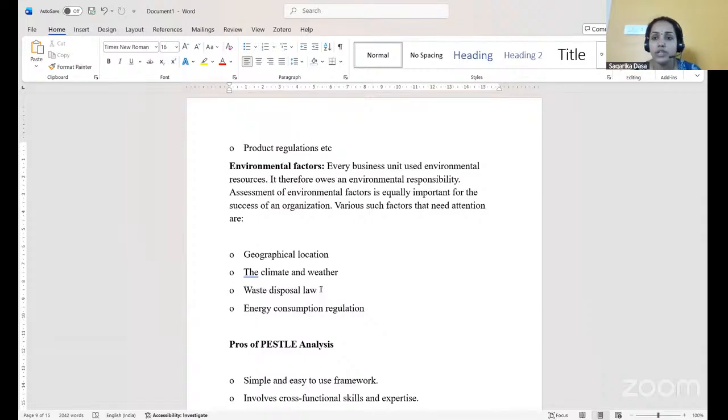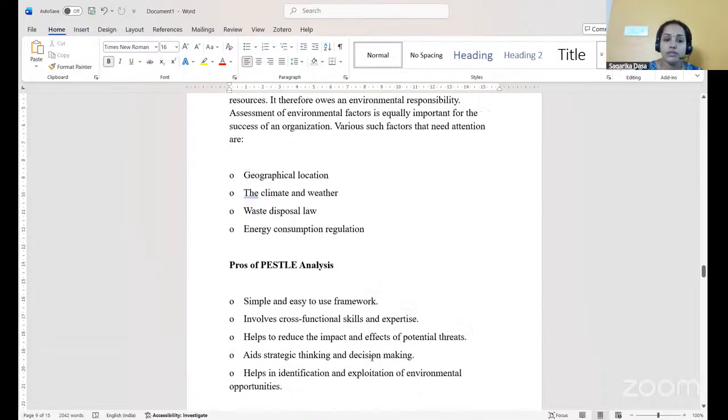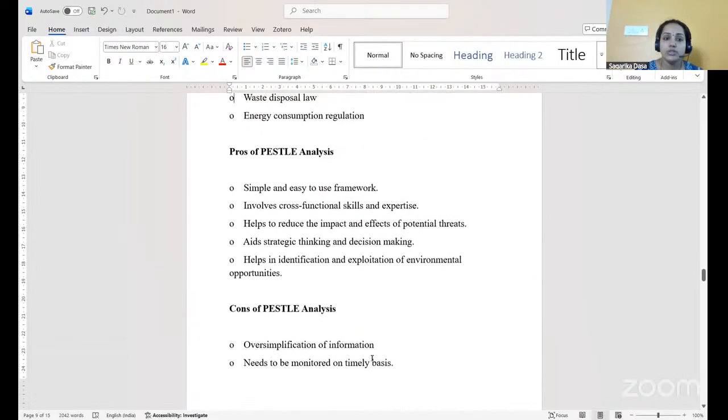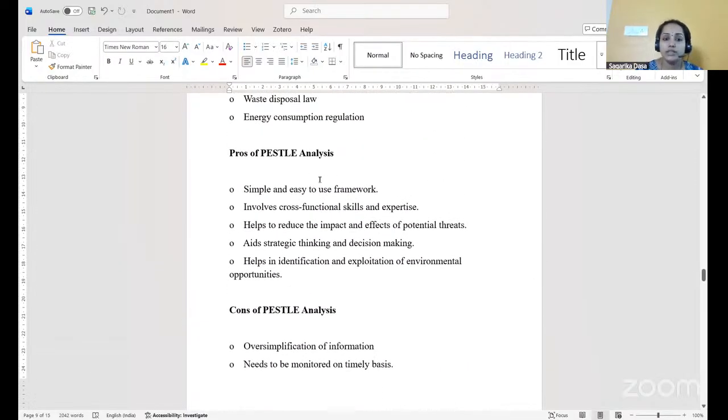There is a law for this particular waste disposal activity. Energy consumption regulations. So this all comes under environmental factors. So this all includes PESTLE analysis, that is political, economic, social, technological, legal, and environmental analysis.